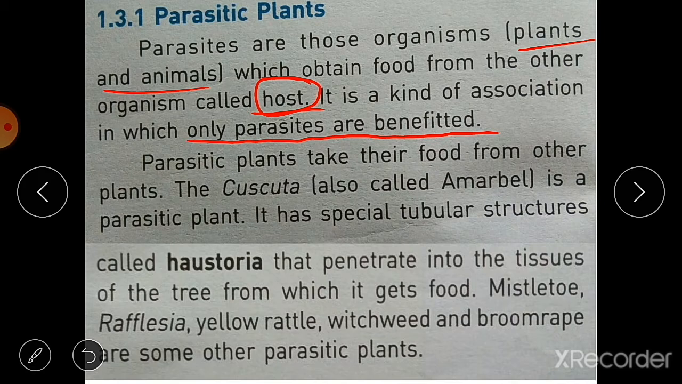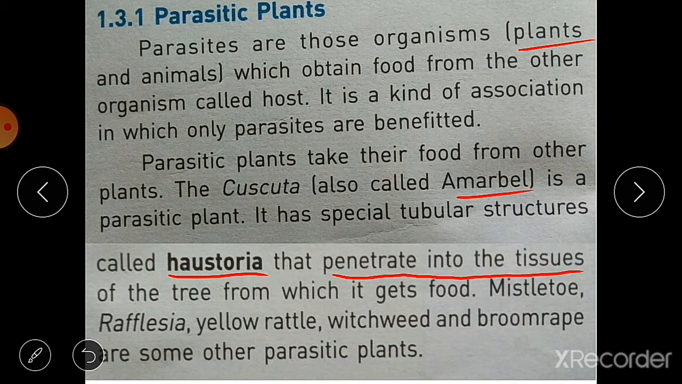Parasitic plants take their food from other plants. For example, Cuscuta, also known as amarbel, and another kind of plant just like Cuscuta known as dodder. This is a parasitic plant and it has special tubular structures called haustoria, and these haustoria penetrate into the tissues of the tree from which it gets food.